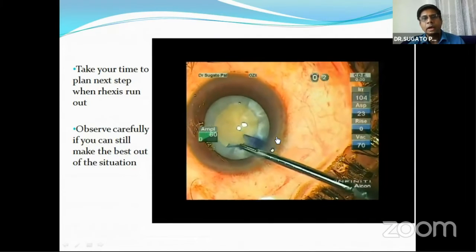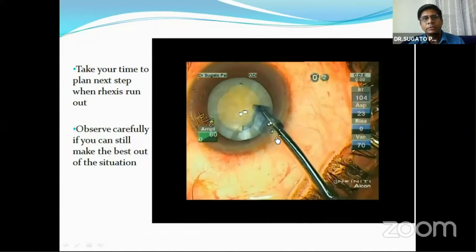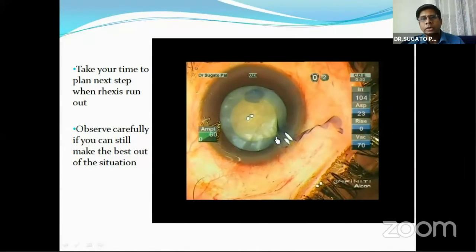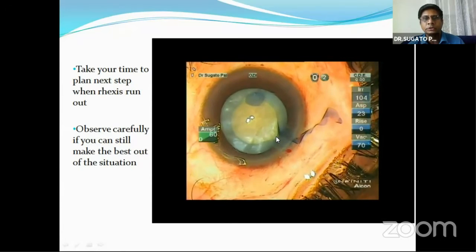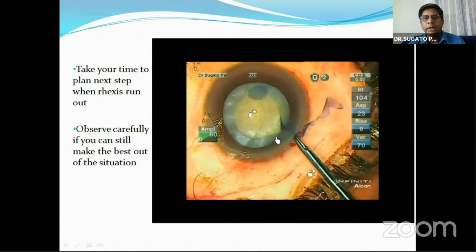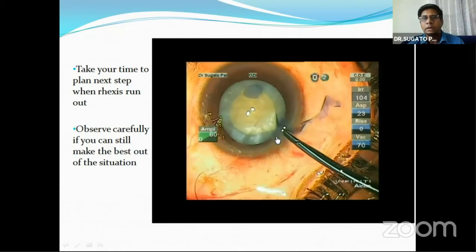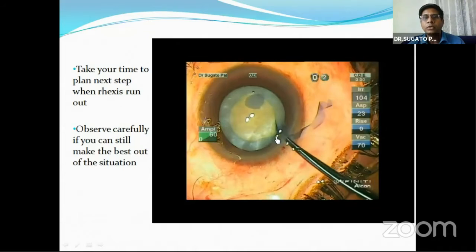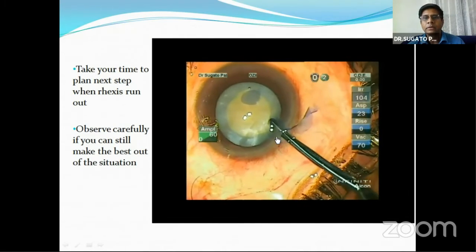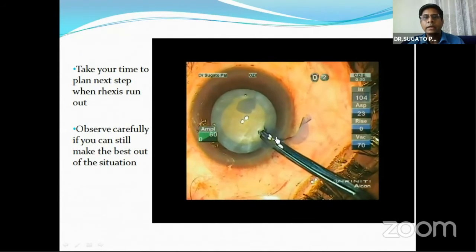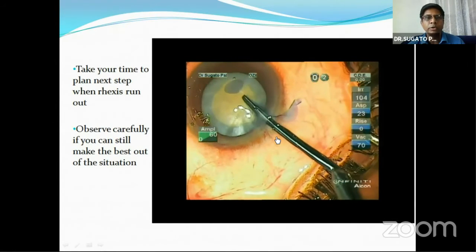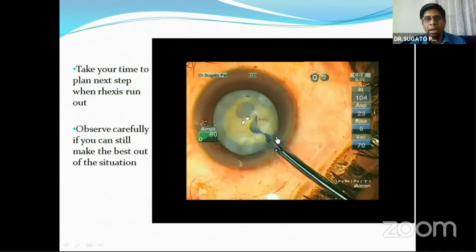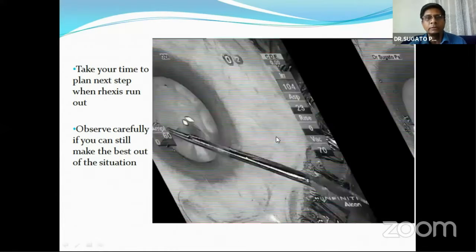Now here I'm doing a rhexis. I have done the central perforation, but I thought of taking the instrument out and my rhexis got stuck, the capsule got stuck and is being pulled out. But quickly I thought that the pupil iris margin might have restricted the complete runout. So I tried to put the rhexis flap back, which had gone out, and again tried the maneuver of pulling it down to the center, and in this case also I managed to pull it back. But you are not so lucky in each and every case.